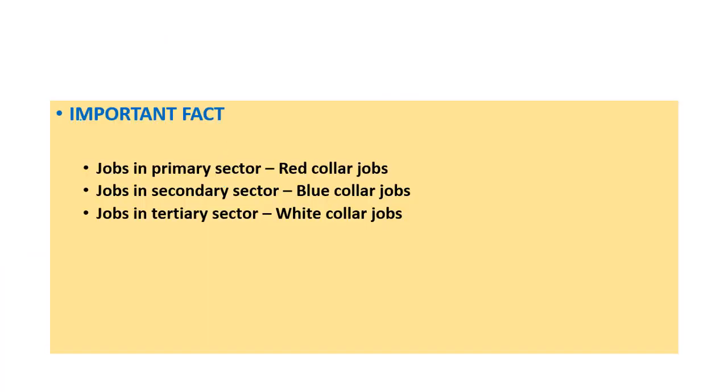Okay, an important fact, I just added this: jobs in primary sector are called red collar jobs. Just remember this, it can come as a question. Why? Because primary sector is agriculture and allied sectors, and color of soil is generally red, reddish, or related to red, so red collar jobs. Then jobs in secondary sector, blue collar jobs in industry, and jobs in tertiary sector, white collar jobs. We normally go with the formal dresses, white collar shirt.